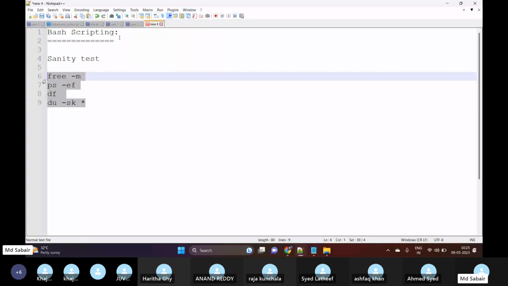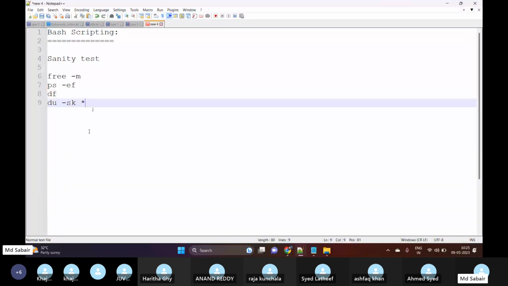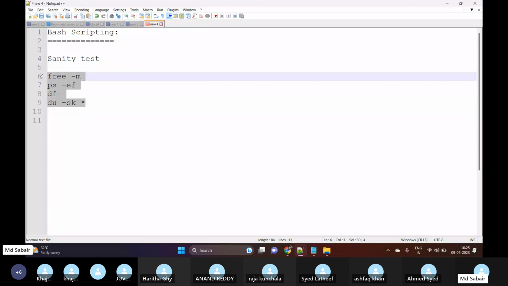Yes. Okay, so instead of logging in daily and executing these commands manually, I want to automate this process, meaning these commands need to get executed without any manual intervention. In this case, I can use a scripting called bash scripting in Linux. A script is nothing but a kind of text file, with an extension of .bash, where we will write these different commands and I will execute that script. The script will help me execute these commands.